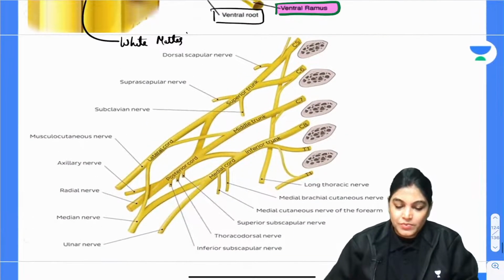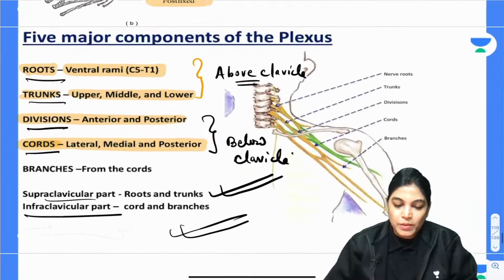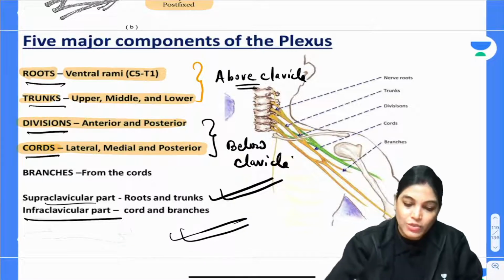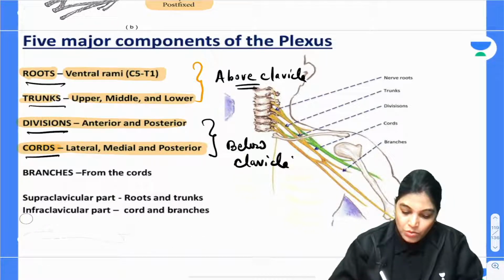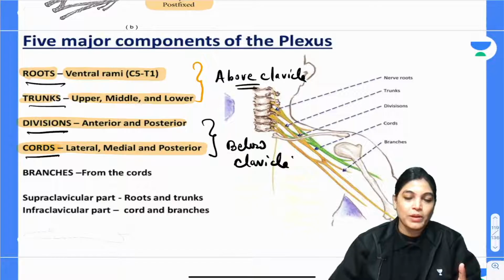Okay. So yes, we have done with this point. And we are also knowing the supraclavicular component of brachial plexus. We are also knowing the infraclavicular. Actually, this point, why I am telling you to revise the supra, we will now read the individual component and the branches from individual component one by one.